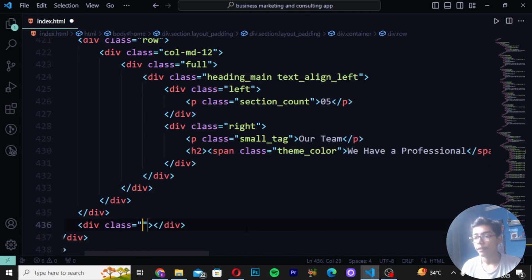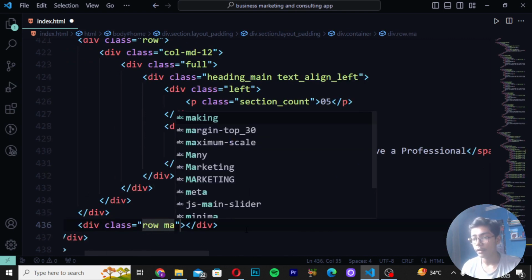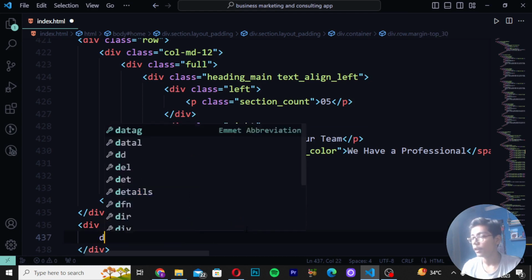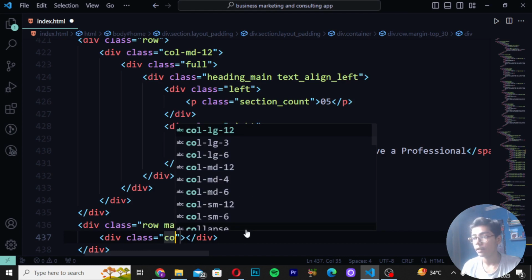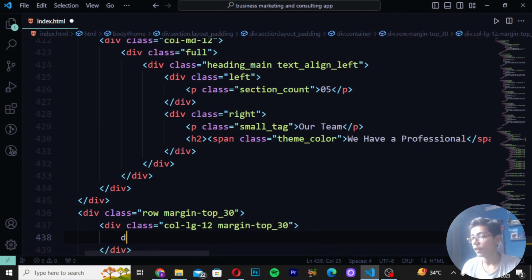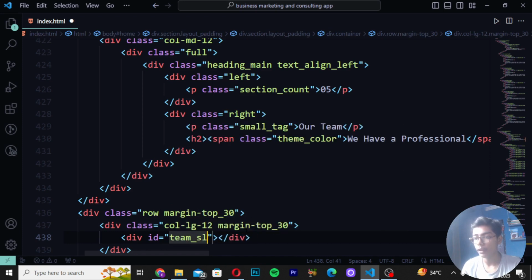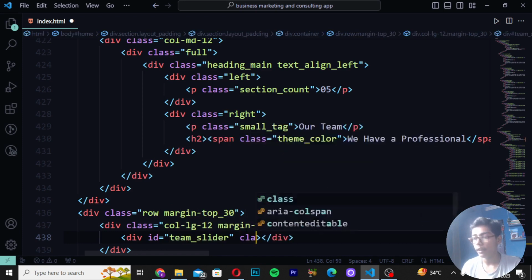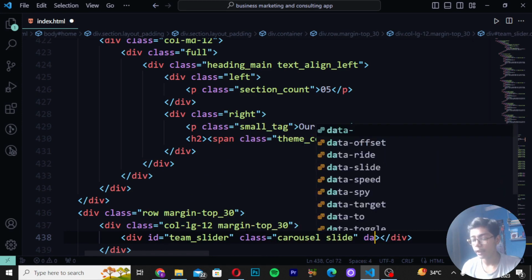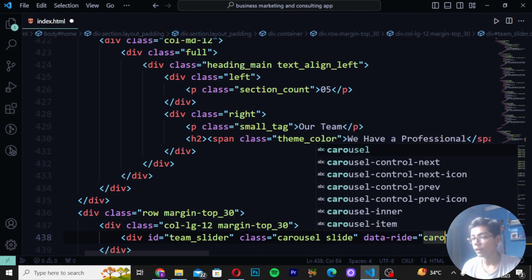Then here I will be creating the div class as row, and right here margin top. So here I will be now writing 30. Then create div class as col-lg-12, and right here margin top 30. Right here div id as team slider. So here I will be now writing team slider, and right here class carousel slide. Then you have to write here data-ride as carousel.